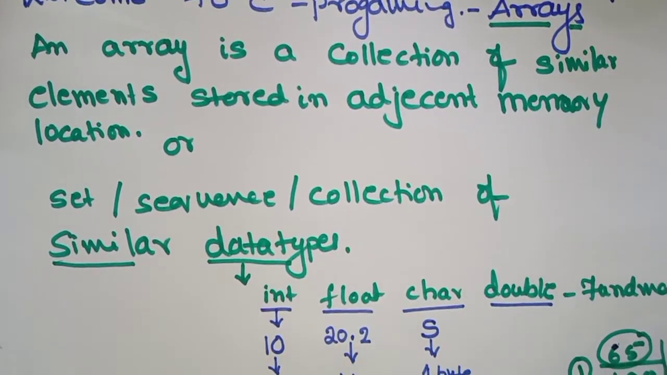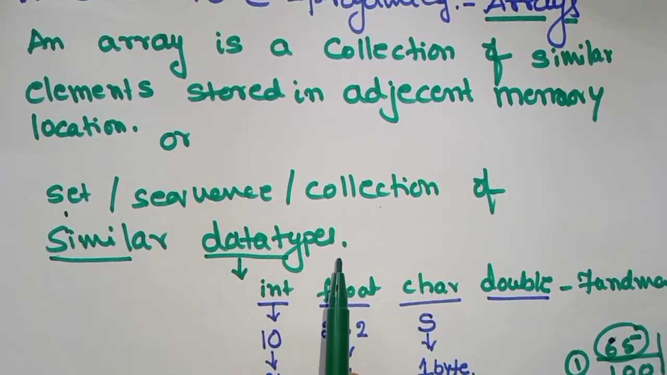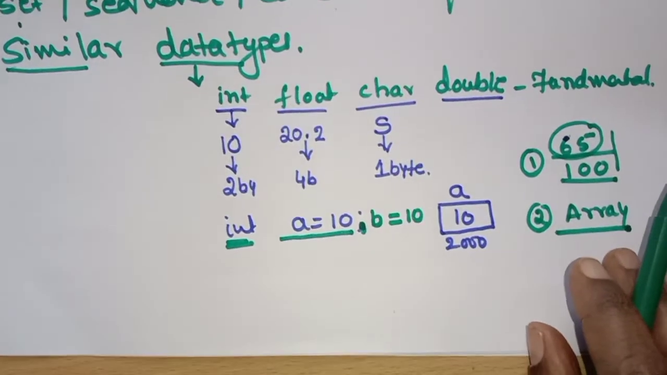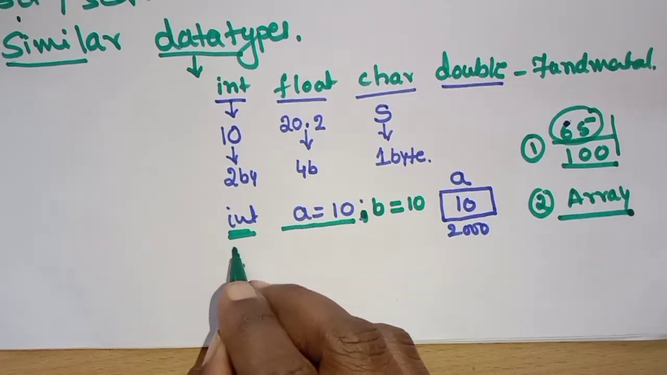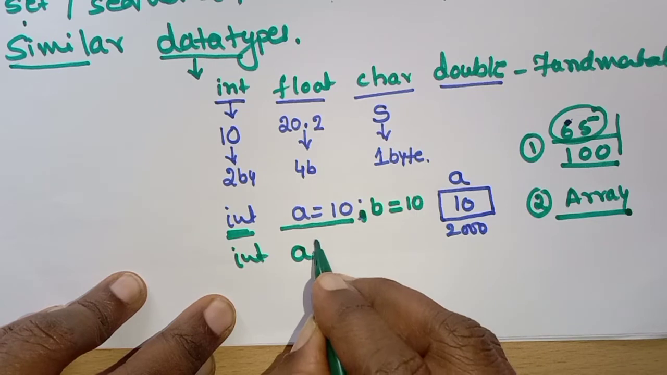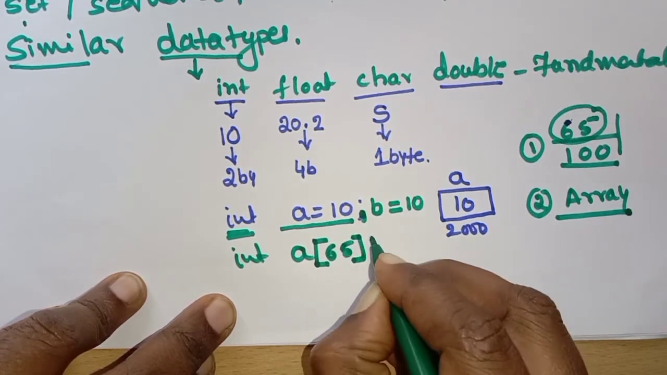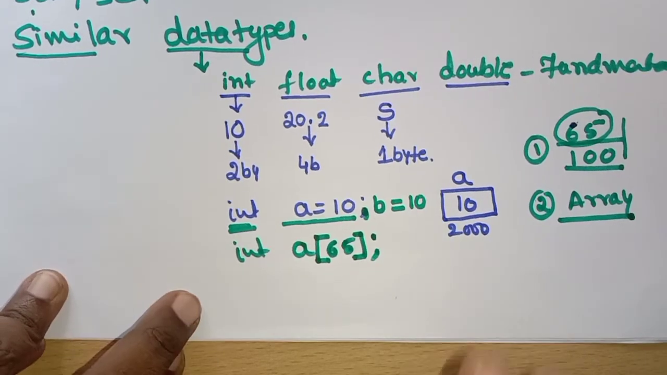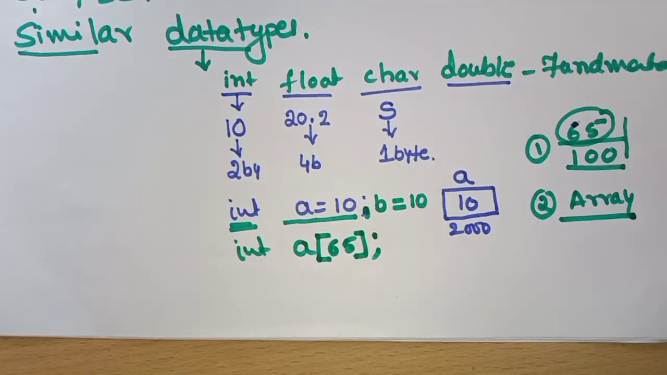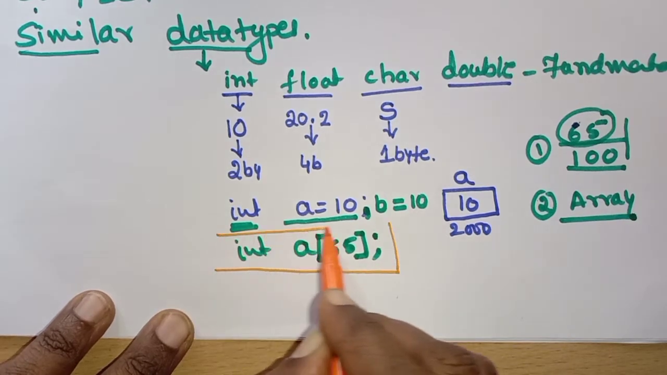What is the definition of the array? An array is nothing but a set or collection of similar data types. That means if I want to store 65 integer values, then I can declare it as int a, and in the square bracket you write 65 and the semicolon. When you write int a[65], it implies that this is a declaration of the array.